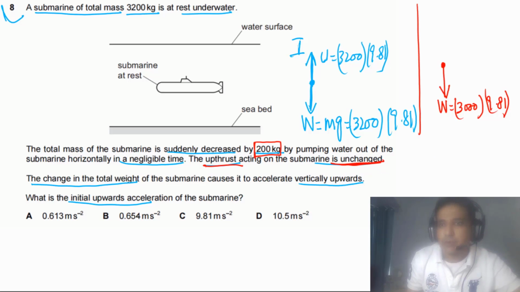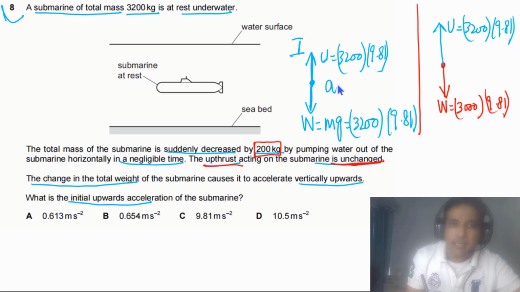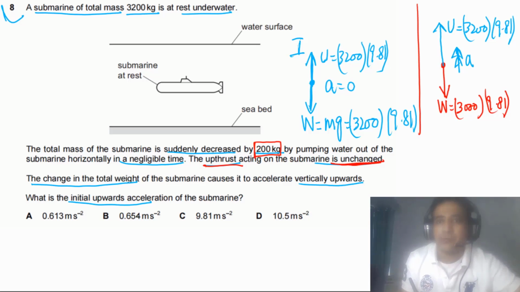So we can draw an arrow for upthrust. Upthrust in this case is greater than weight now. Upthrust is equal to 3,200 times 9.81. In case 1 acceleration is equal to 0, but in this case the submarine will accelerate vertically upwards because the upward force is greater than the downward force.